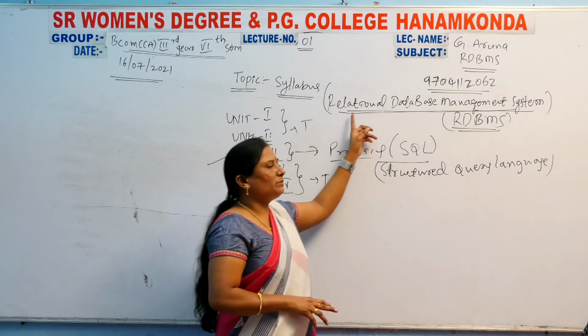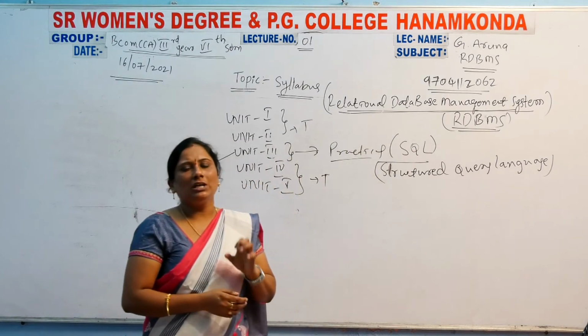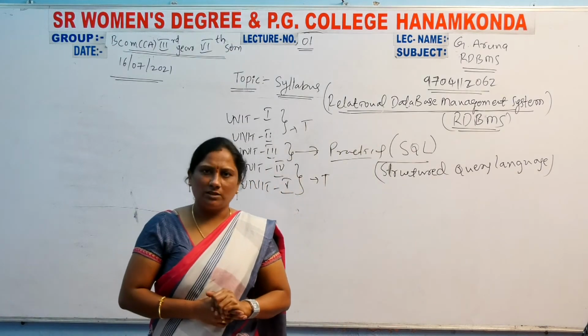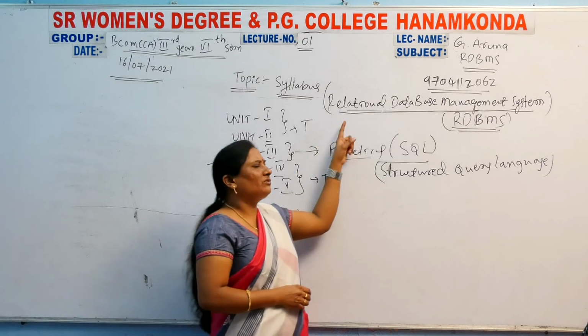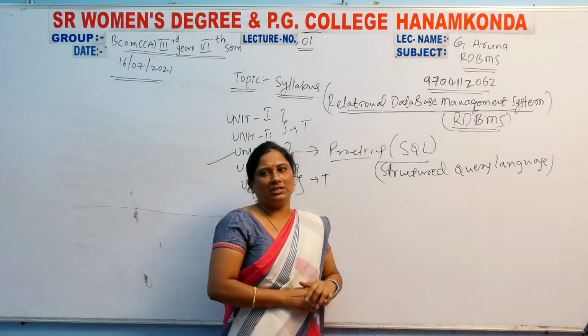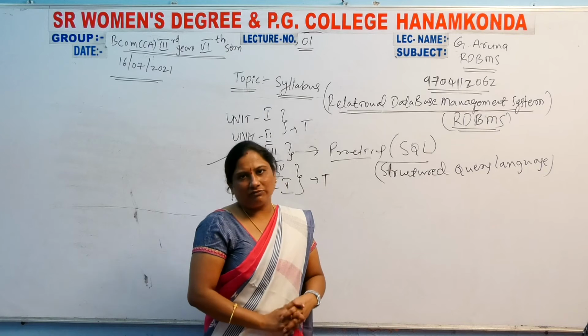So RDBMS means, here the definition, Relational Database Management System. The first word is relational. You should know the relational definition.